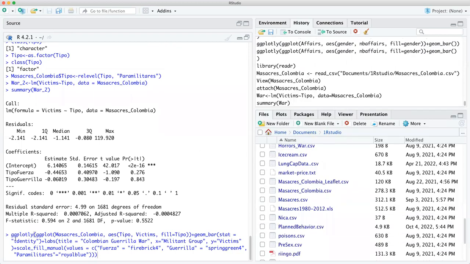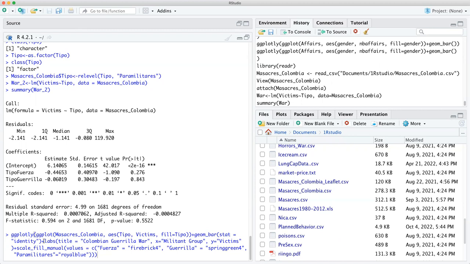So as you remember, ggplot, massacre, Colombia. And then I did a comma, but you could also do the parentheses plus the aesthetics, AES. Tipo is the independent variable. Victims is the dependent variable. But instead, unlike the others, we're going to fill it with tipo. We're going to explain what that means. And then we got the geom bar instead of geom point. And the stat equals identity. That's in order to make it side by side.